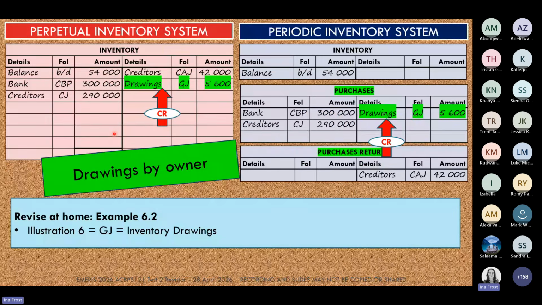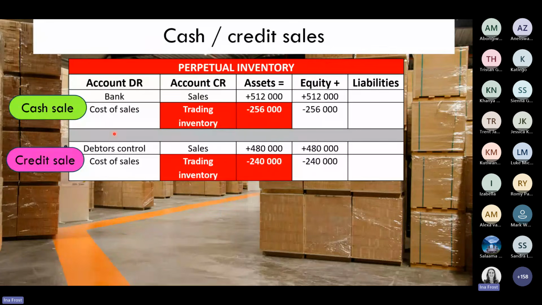Okay, so this one was the same. So now we're going to do our cash and credit sales of our inventory, and for the perpetual inventory, then our cash sales, we have 2 entries, and the same with our credit sales. We record the actual sale.